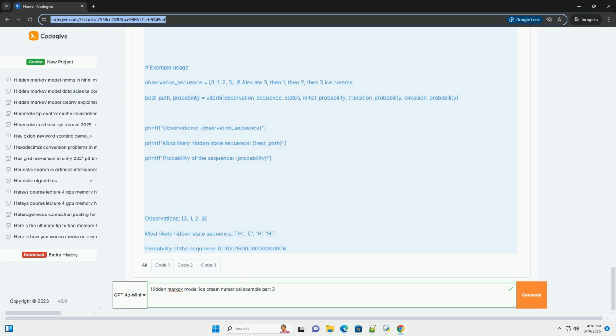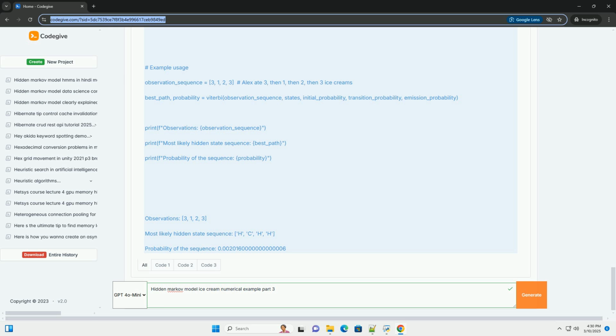Output. The output will be something like this. This means that, given the sequence of ice cream observations 3, 1, 2, 3, the most likely sequence of weather conditions is hot, cold, hot, hot. The algorithm also outputs the probability of the sequence.